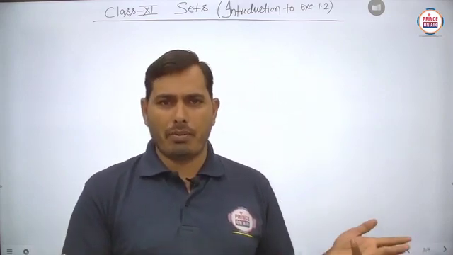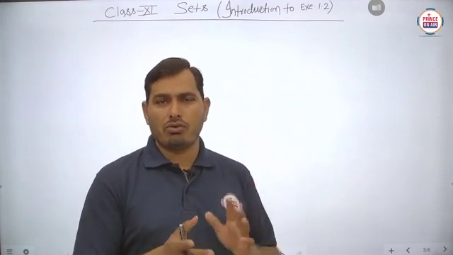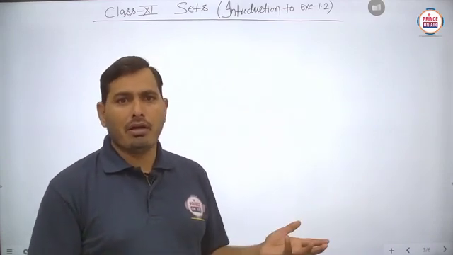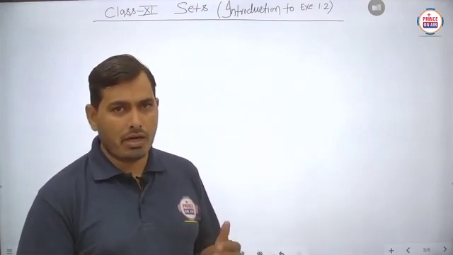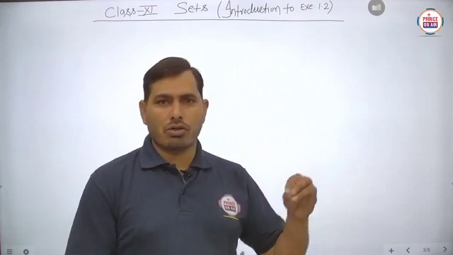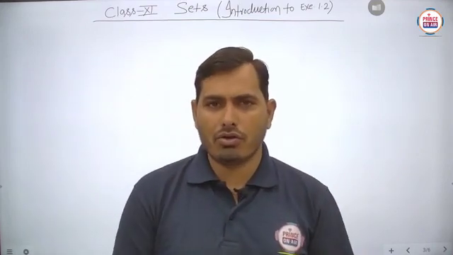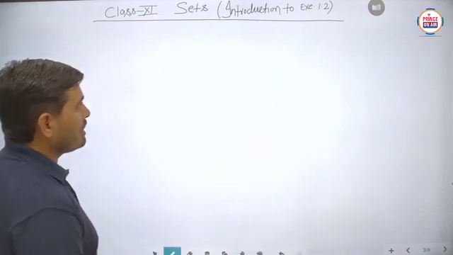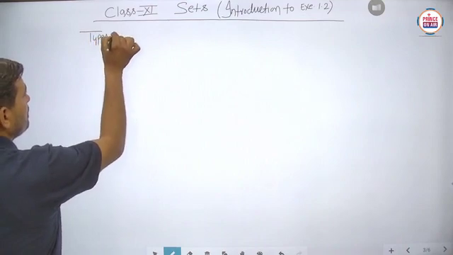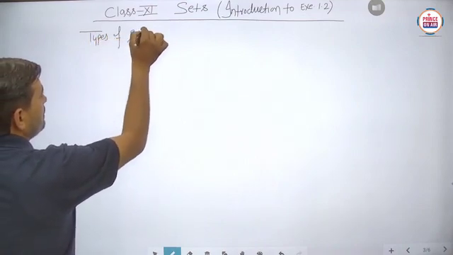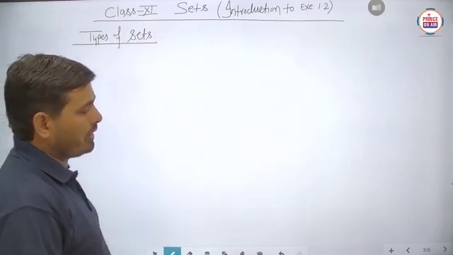There should be no problem, I think, because in the previous videos we solved many questions related to the set builder form and roster form. So there should be no ambiguity about how the roster form is converted into the set builder form, or the set builder form into the roster form. Is it clear? So basically student, today we are going to start the types of sets. What are the basic types of sets that we have to discuss? Is it clear?